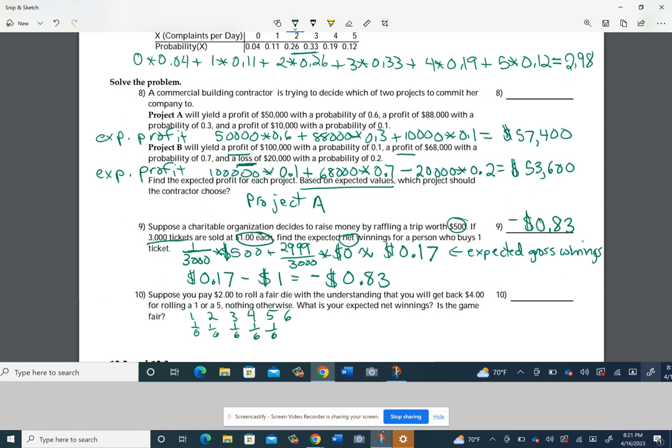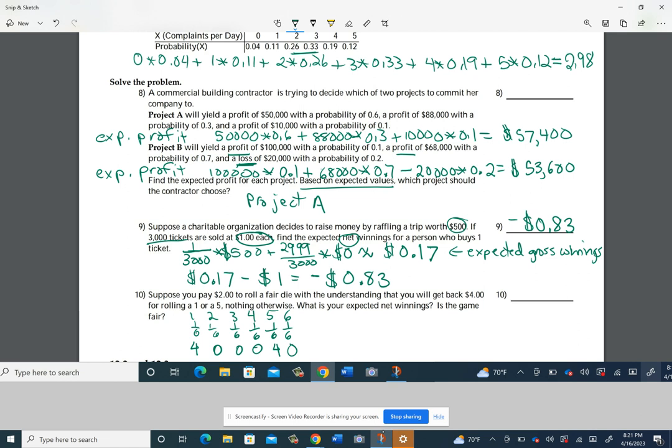Now, you don't do the expected value with the die like that. You wait until you put the payoffs in there. So you get $4 if you roll a 1 or a 5 and nothing otherwise.